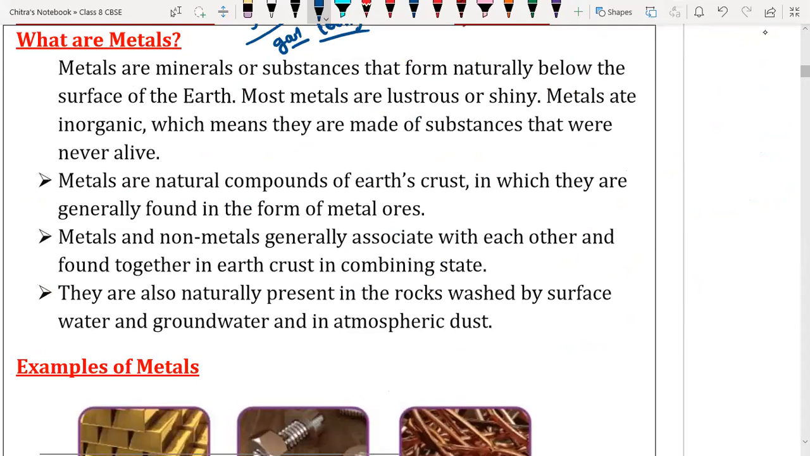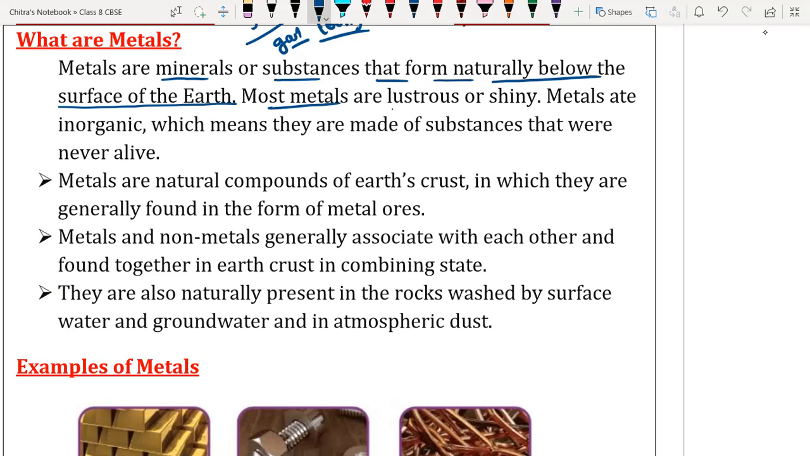So now we are going to understand more about metals. What are metals? Metals are nothing but minerals or substances that form naturally below the surface of the earth. It is because metals are extracted from the earth crust. We are mining that raw material, putting it into refineries, and refining, we are purifying the metal into pure form. So from where are we getting the metal? From the earth crust. In different layers of the earth we have the metals.